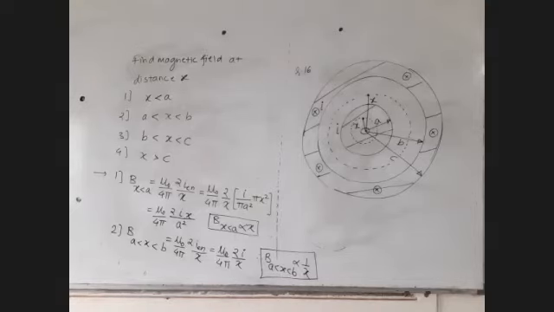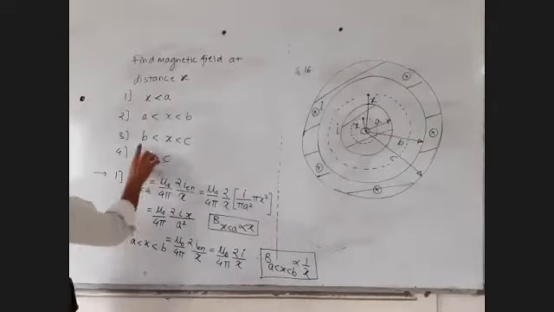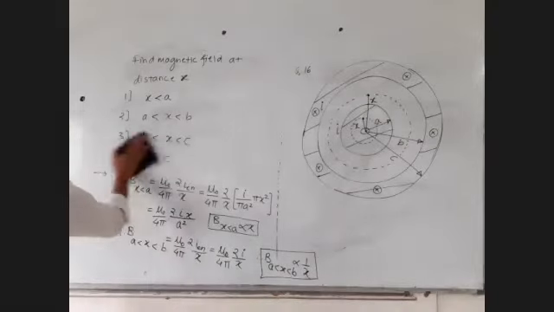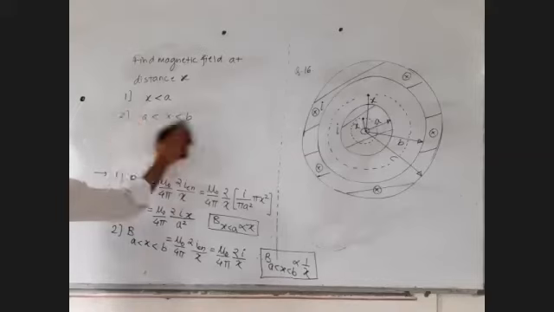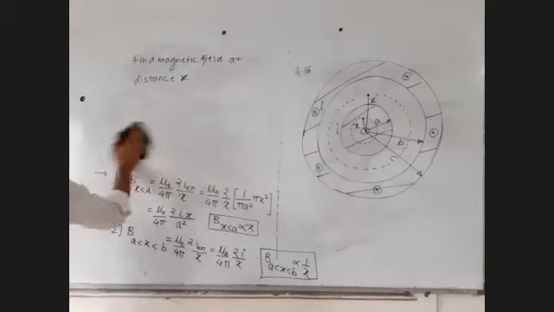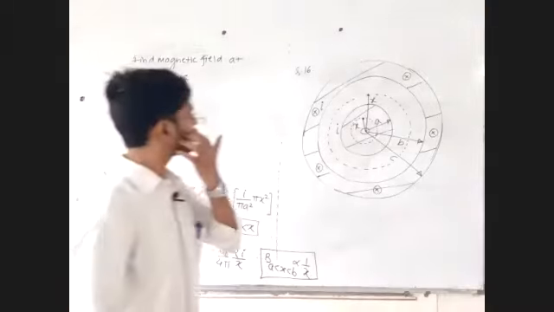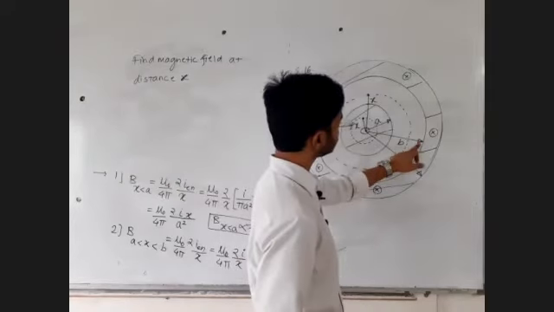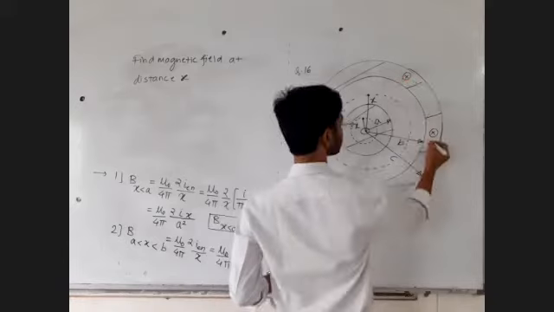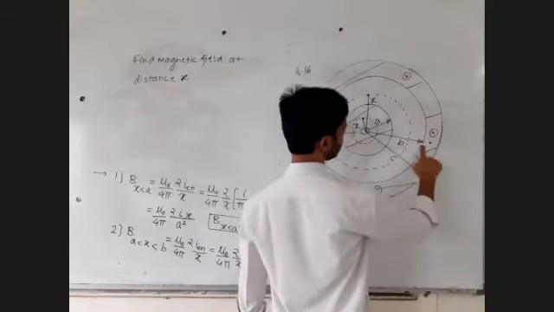And now the trickiest part starts between B and C. Okay, that is going to be really tricky. Let's see. Just focus for a second. Within a second, the logic will get clear. Now, between B and C, X will be more than B, less than C. So you are somewhere here, between B and C.